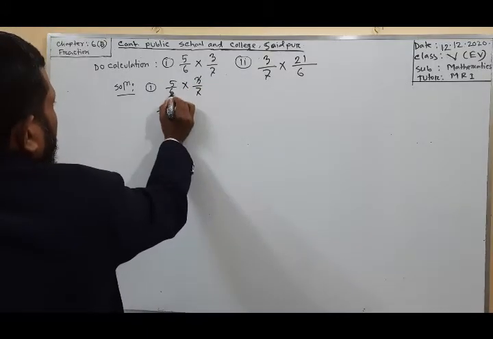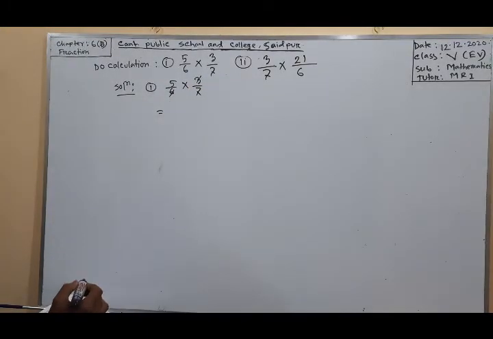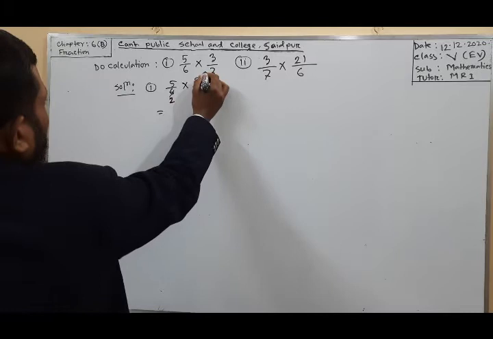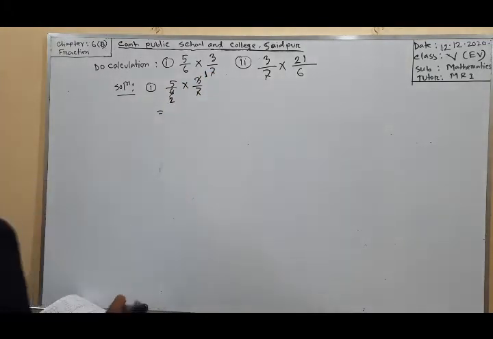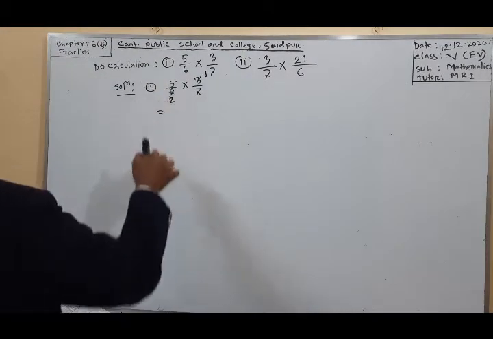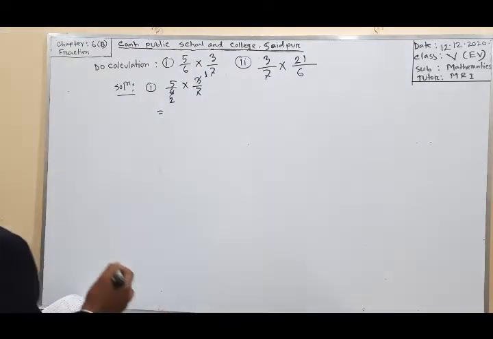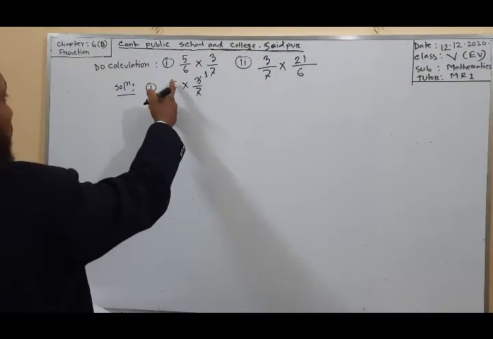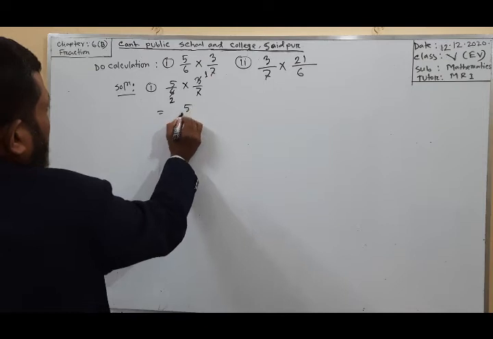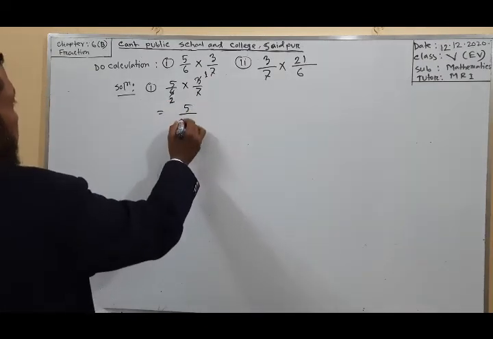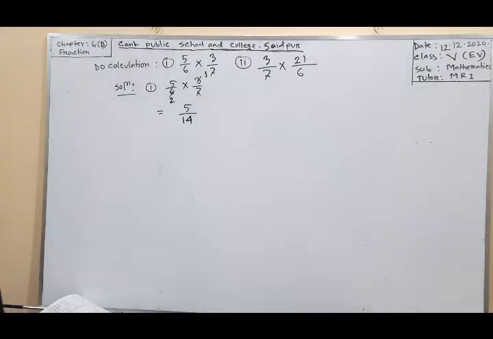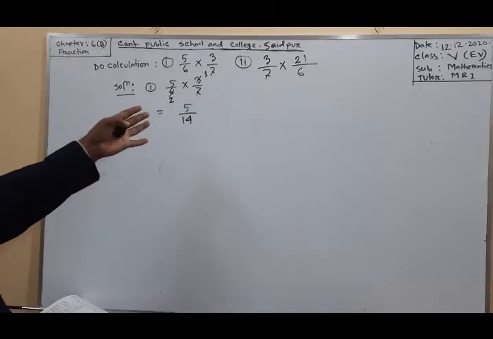Here 3 and 6 are divisible by 3, so this will be 2. Here 5 and 7 are not divisible by any number. Also 2 and 5, these two are not divisible by any number. So we multiply numerator and numerator: 5 and 1 is 5, and 2 multiplied by 7 is 14. Since this is a proper fraction, this is the answer of 5 by 6 multiplied by 3 by 7.